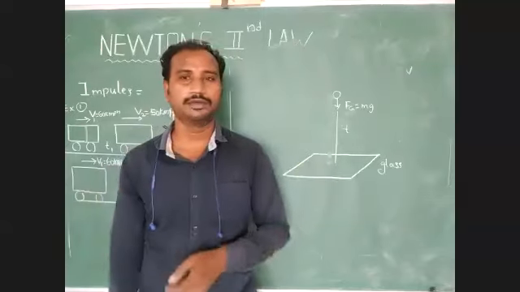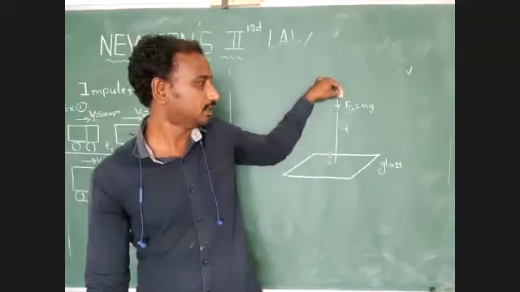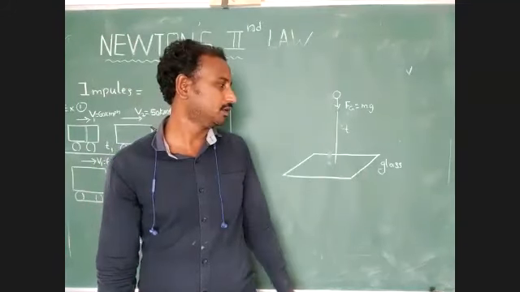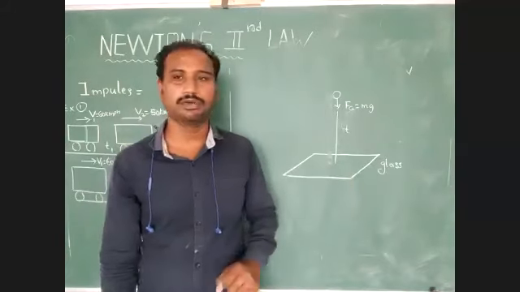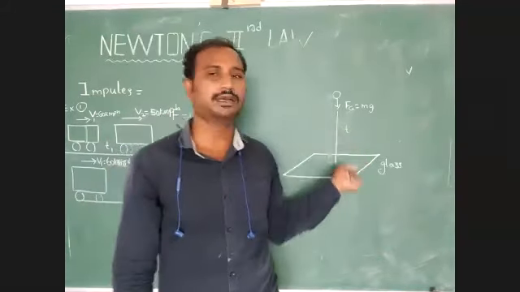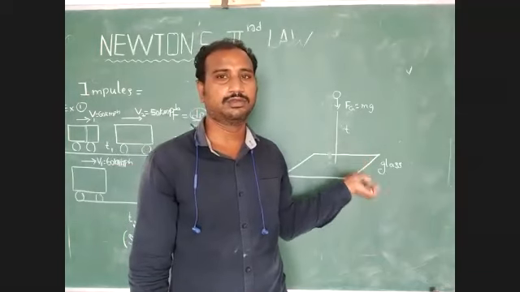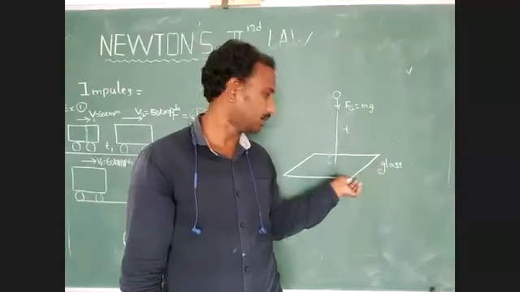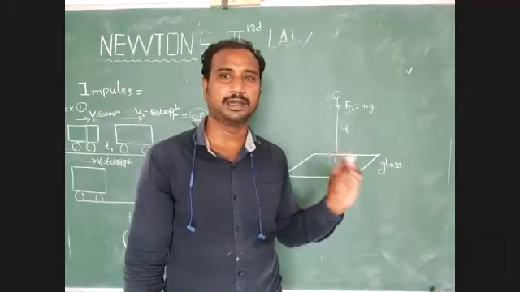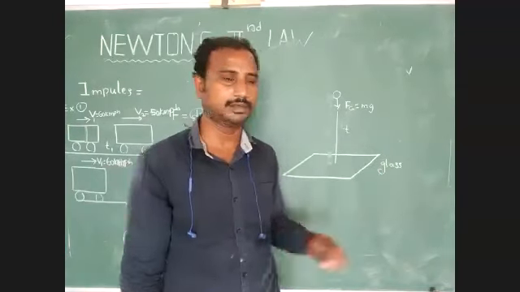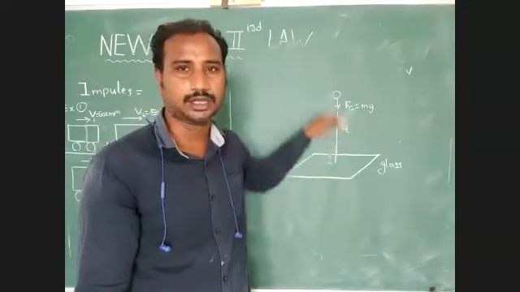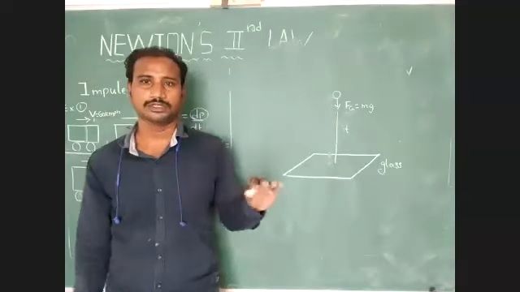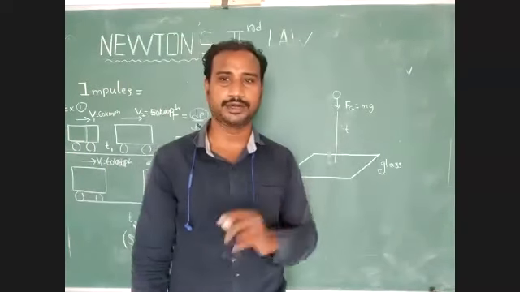Here we identify one body released from a certain height onto the glass plate. Immediately the glass plate breaks into different parts. Here we consider that the time is very small. If we slowly keep that object on the surface of the glass plate, the glass plate cannot break. What is the reason? In both conditions the force is constant, but the effect is different. Force is constant, effect of force is different.